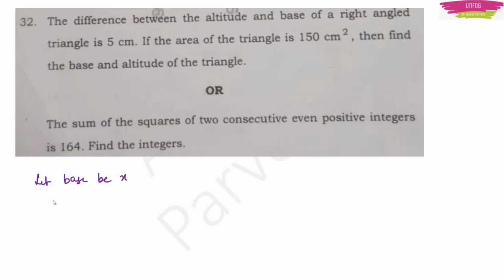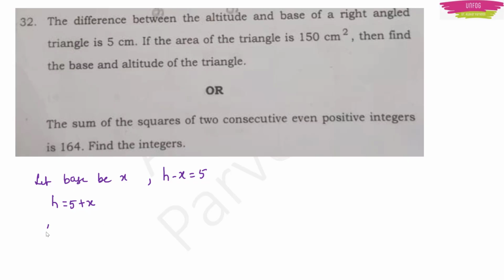And then in that case, what will be the height? Height or altitude should be equal to 5 plus x, right? Because they are telling that the difference between altitude and base is 5 cm. So that's why height should be 5 plus x.